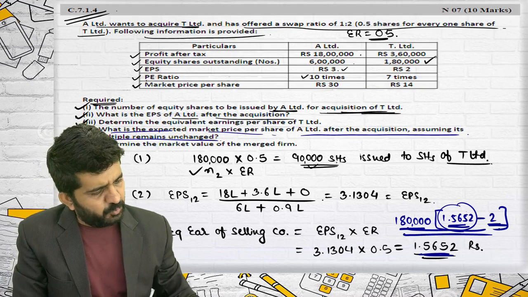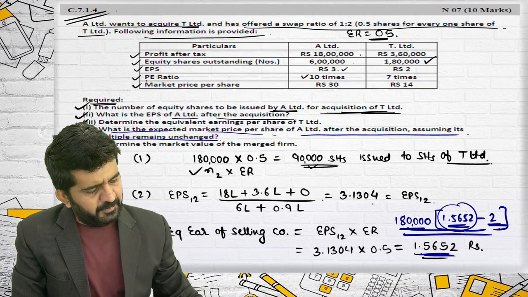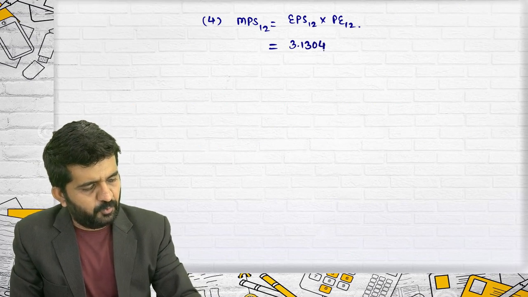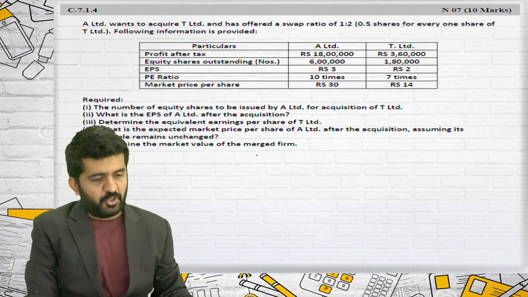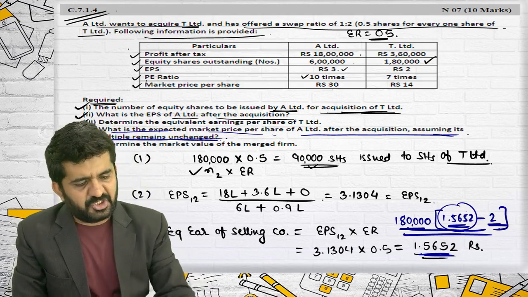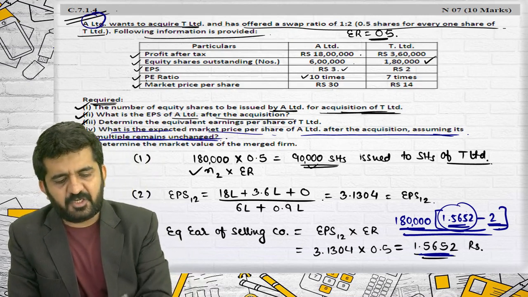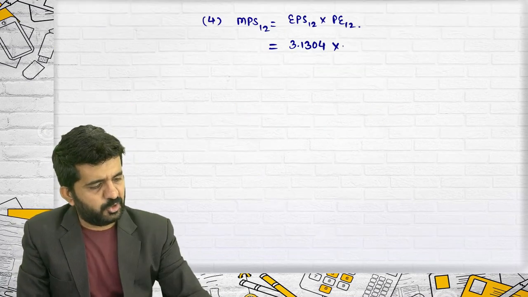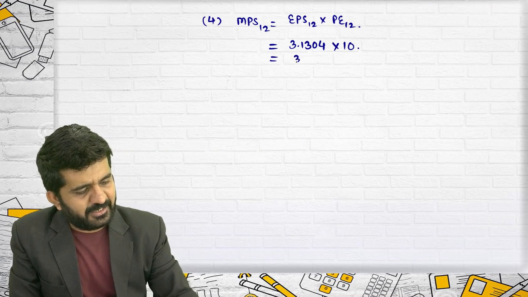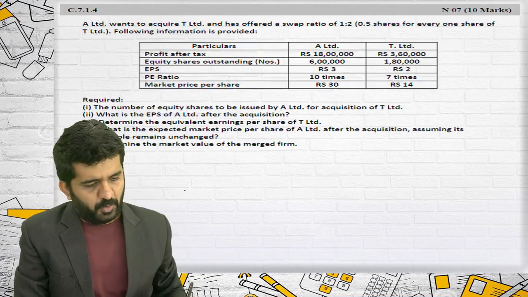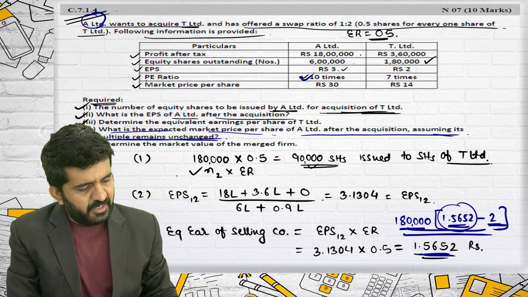EPS 12, I have already found out, is 3.1304, multiplied by PE ratio of 12. They are saying assuming its PE multiple remains unchanged. So after merger only one company is alive, that is A Limited. What was its PE ratio? 10. So this also is 10, that is 31.304 rupees. That is MPS 12, the answer of question number 4.